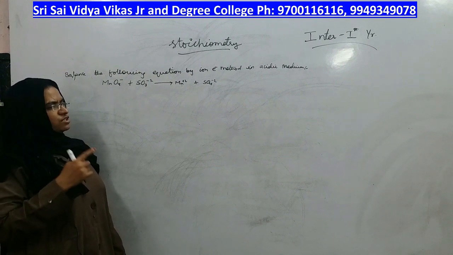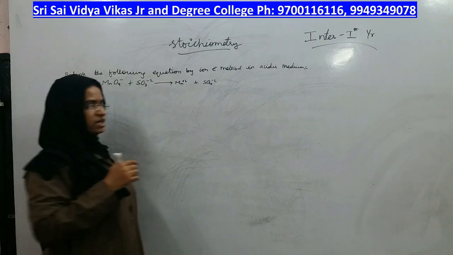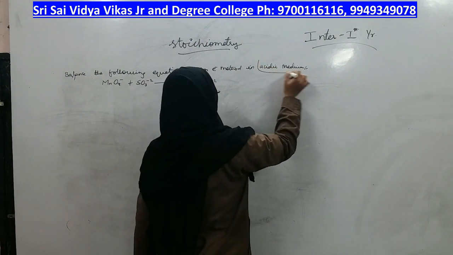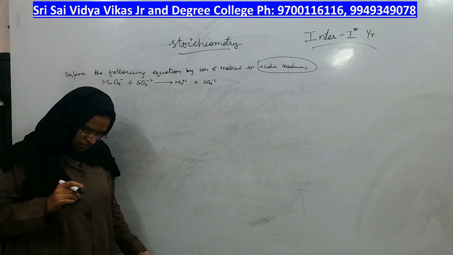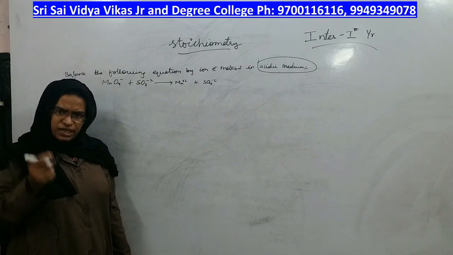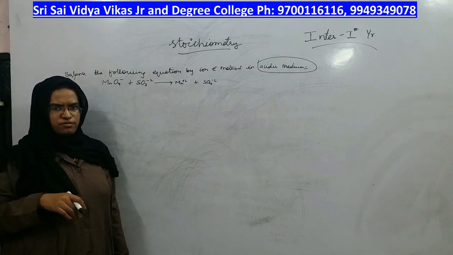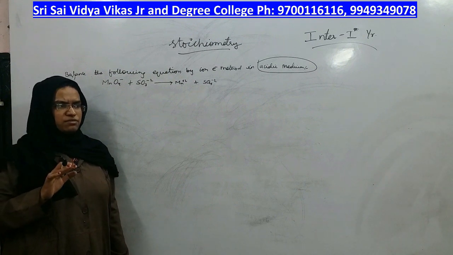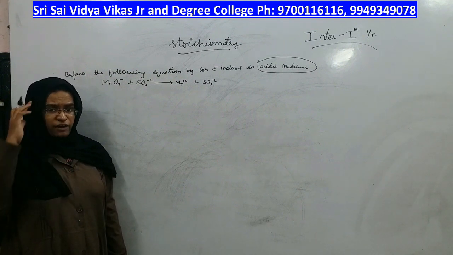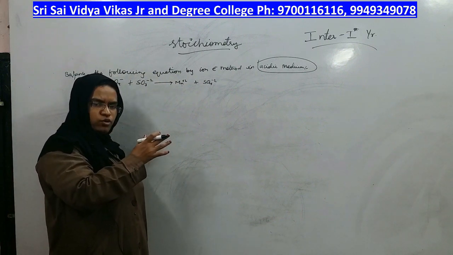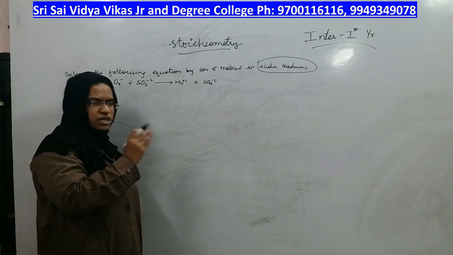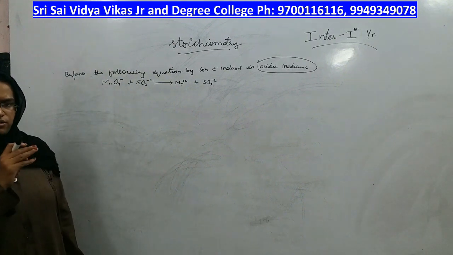Whenever they give these questions, you first look at what is the medium in which we have to balance. If the medium is acidic, the rules are going to be a little different than for the basic medium. For acidic medium and basic medium, it's not exactly the same. We have to concentrate on how we are going to balance hydrogen and oxygen in acidic medium, and how we are going to balance hydrogen and oxygen in basic medium.